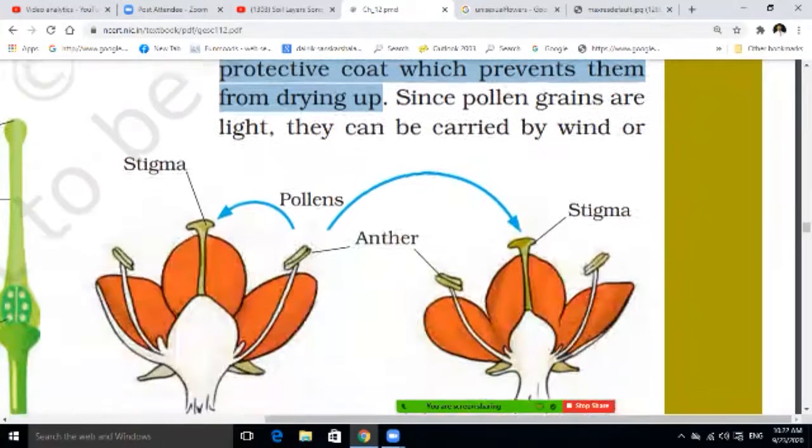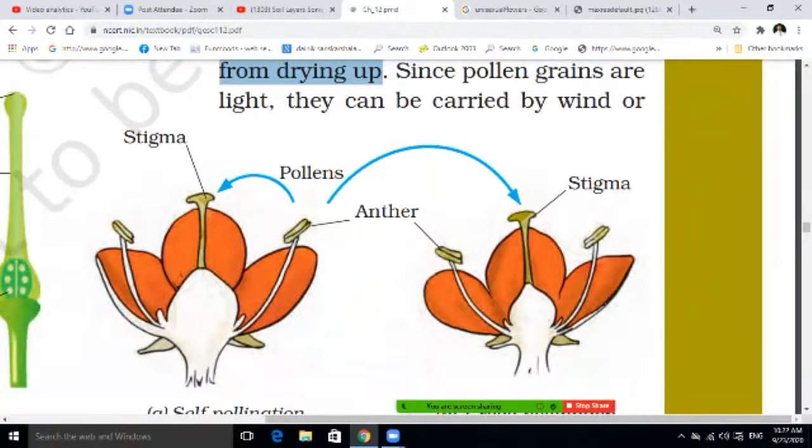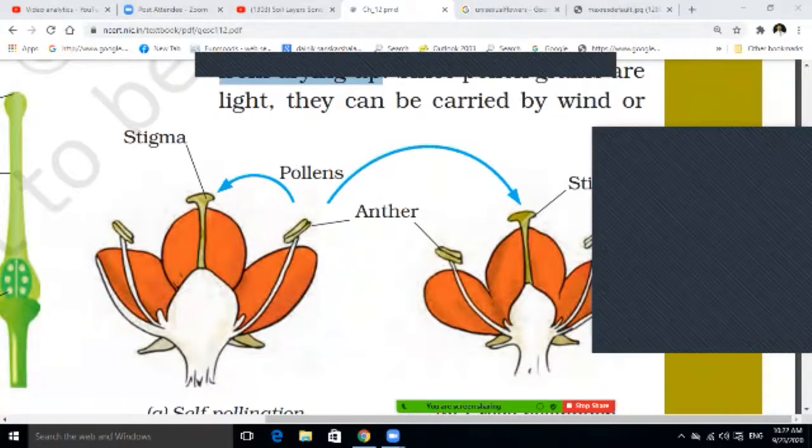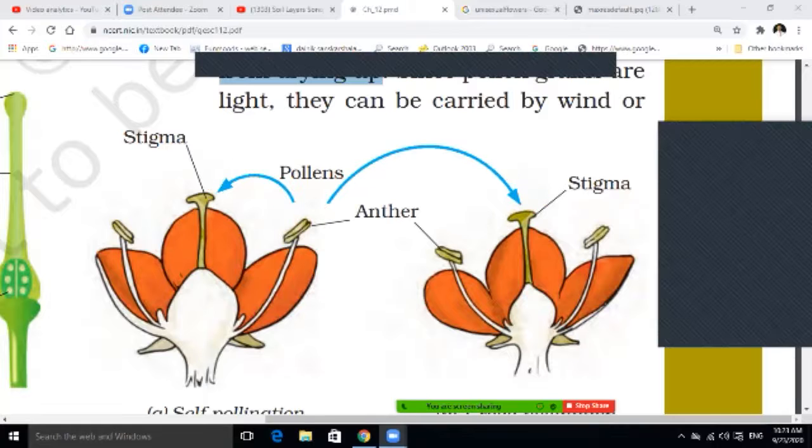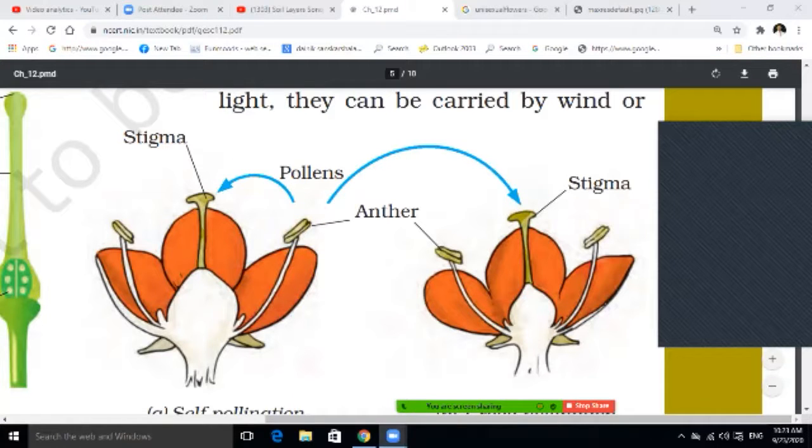If pollen from this anther comes onto the stigma of the same flower, that is called self-pollination. And when pollen from other flowers comes onto another stigma, that is called cross-pollination. This is one very important thing, students.